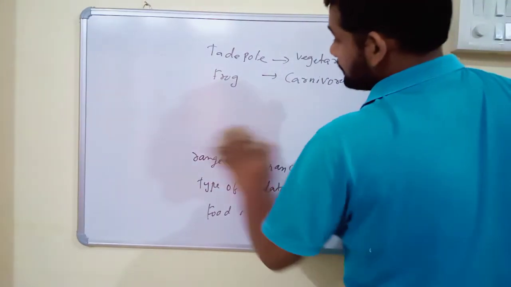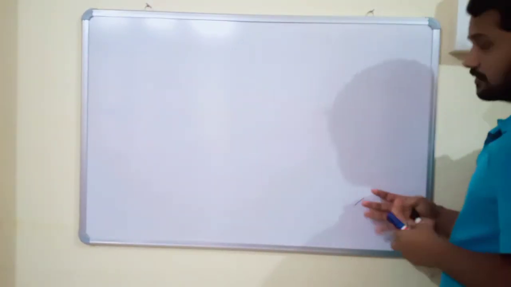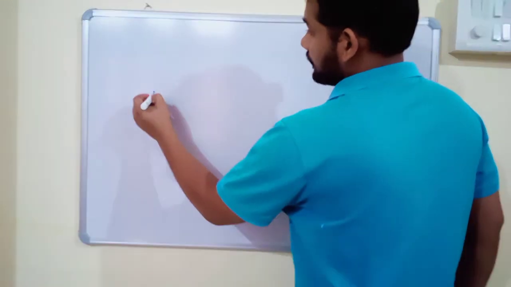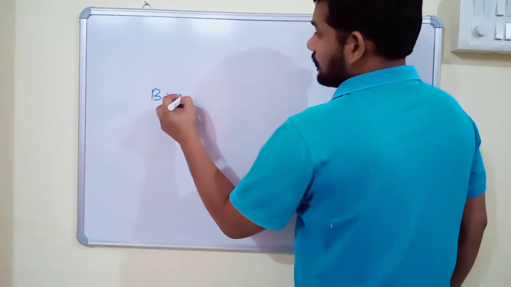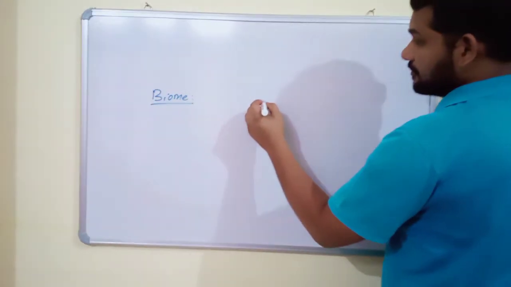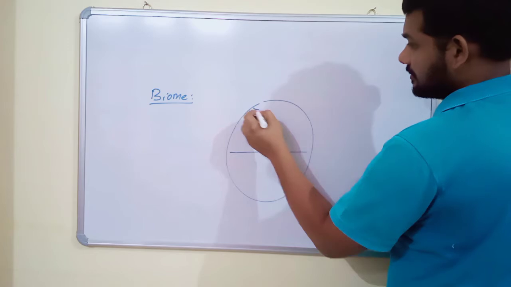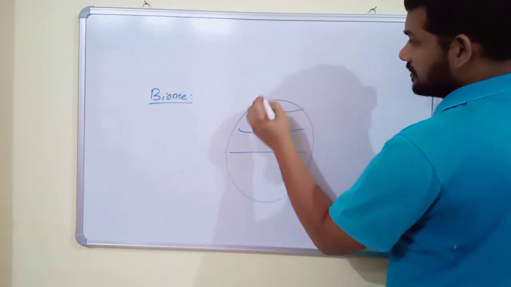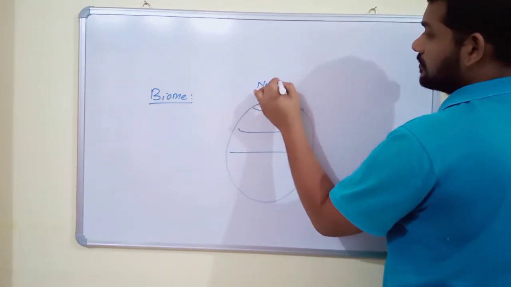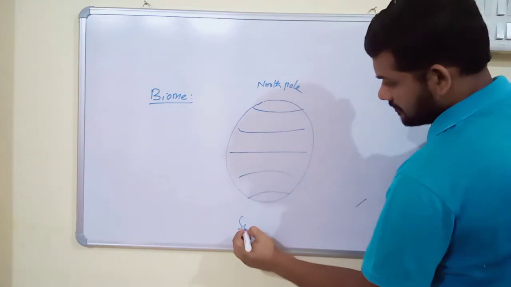One more important term is biome. For example, this is Earth, this is the equator, this is the North Pole, and this is the South Pole.